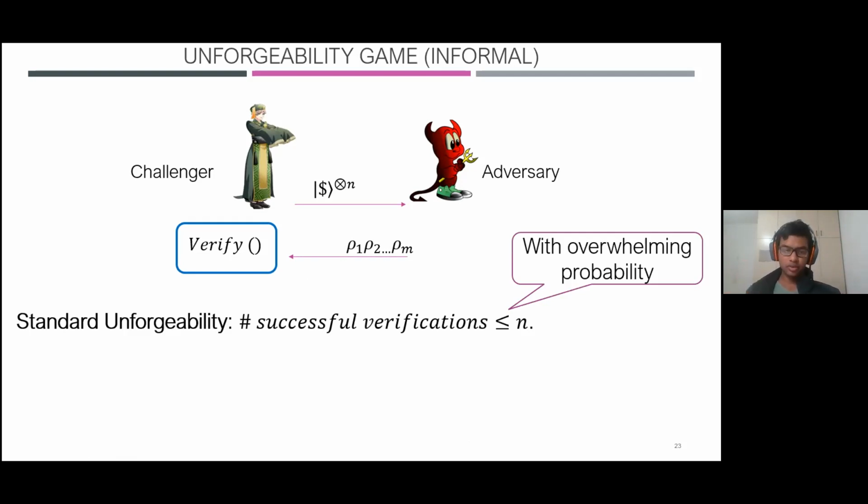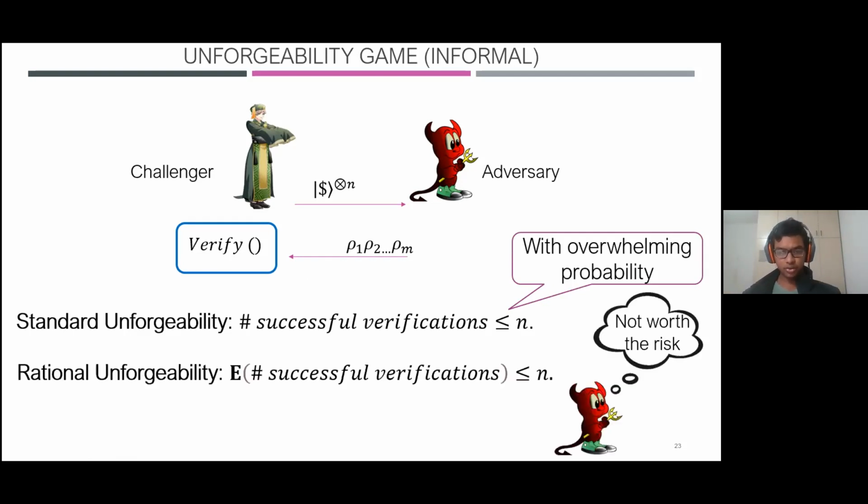However, this notion of unforgeability is too strong to achieve for our construction. Hence, we give a weaker but meaningful notion of security, which we call rational unforgeability. In rational unforgeability, all we want is that the expected number of successful verifications that the adversary manages to pass should be at most n.